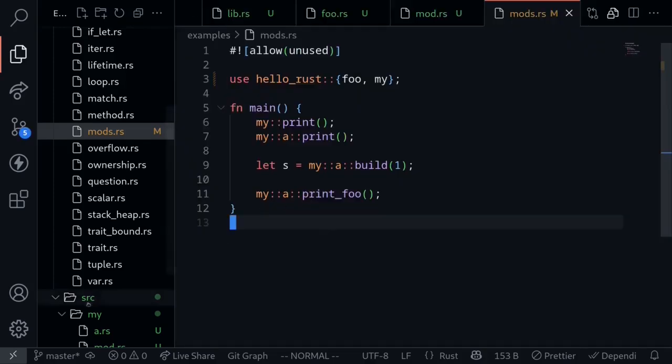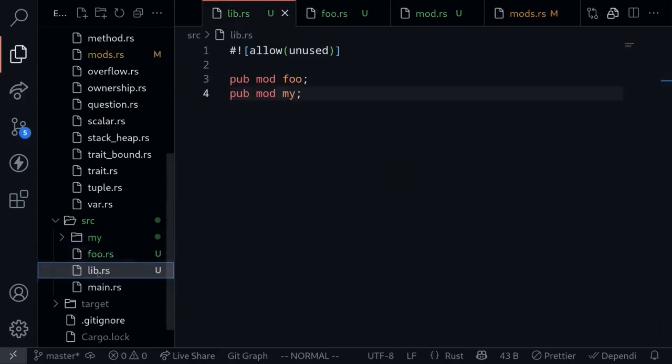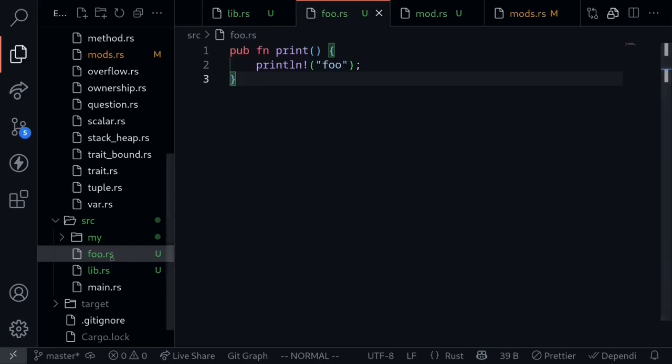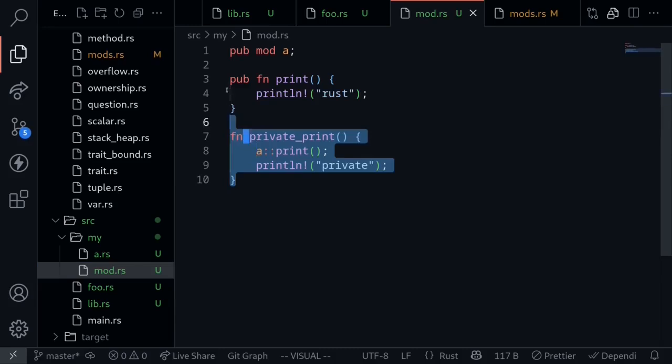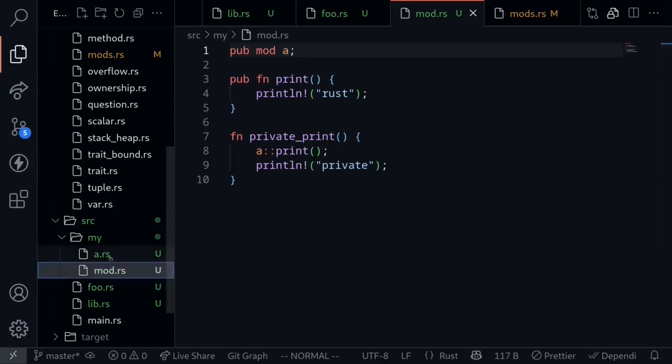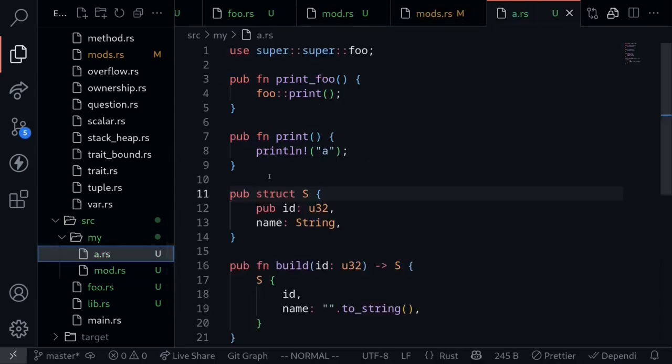So to recap what we did, for the top level modules, we declared them inside a file called lib.rs. The modules are foo and my. Foo is a small module which only has a single function, so we created a new file called foo.rs. However, my is a nested module with more code inside, so we made a folder called my. To declare that this is also a module, we need to create a special file called mod.rs. Inside here, we declared some functions, print and private print. And to declare that this module, my, has another module called a, we say pub mod a. And then inside a.rs, we put in our code for mod my::a.